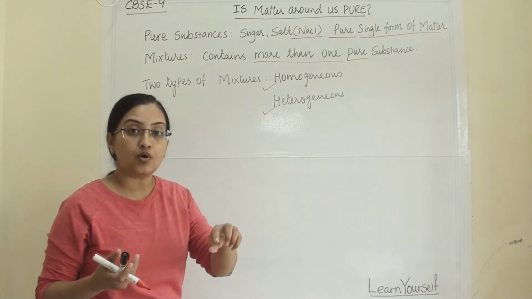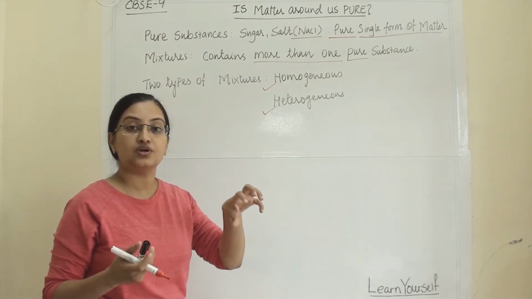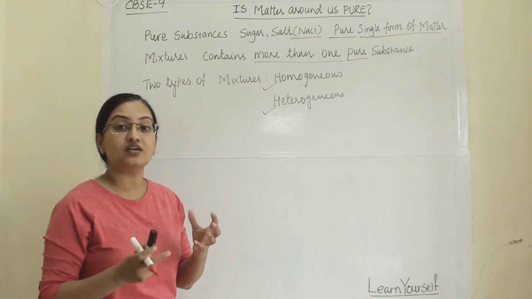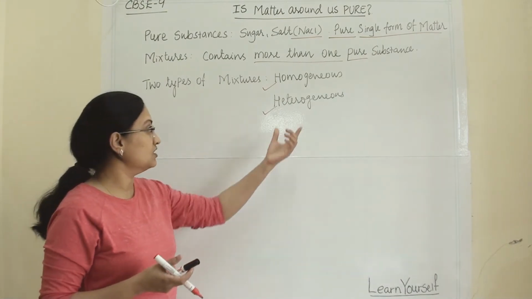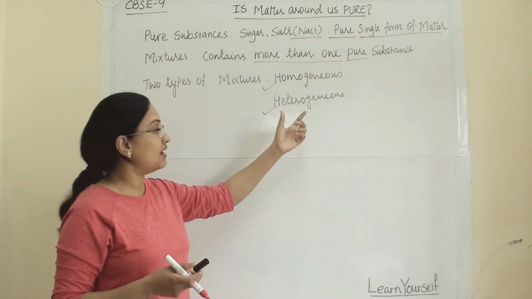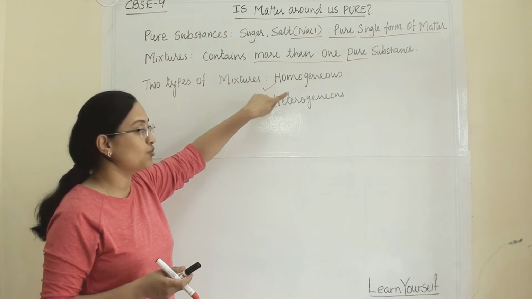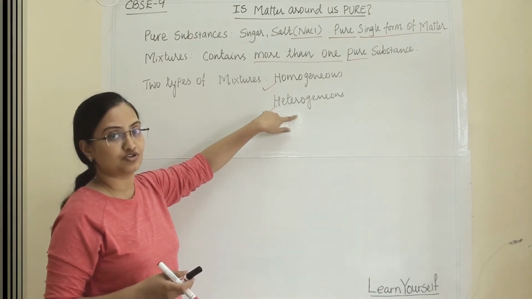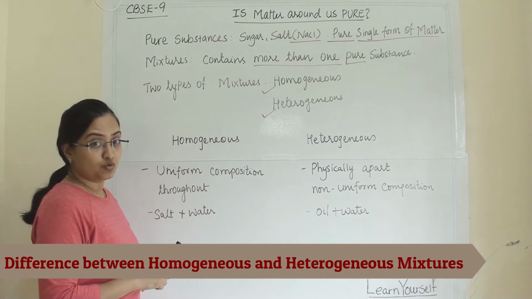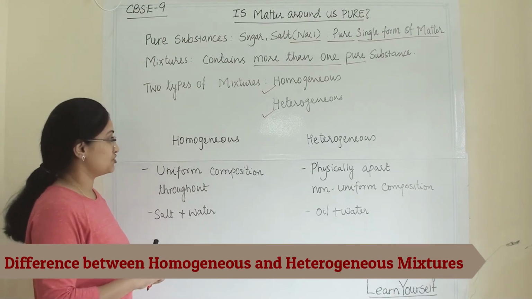You can point out that here is one component and here is the second component. That means they are not evenly mixed with each other, so that is a heterogeneous mixture. Now we will see the difference between homogeneous and heterogeneous mixtures.